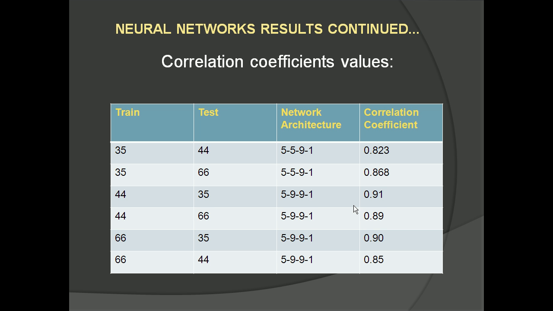The network architectures are tested with the 44 and 66 test sets, and trained with the 35 training set, 44 training set, and the 66 training set. Various architectures were tested. Among them, these are the best architectures with the perfect correlation coefficient.